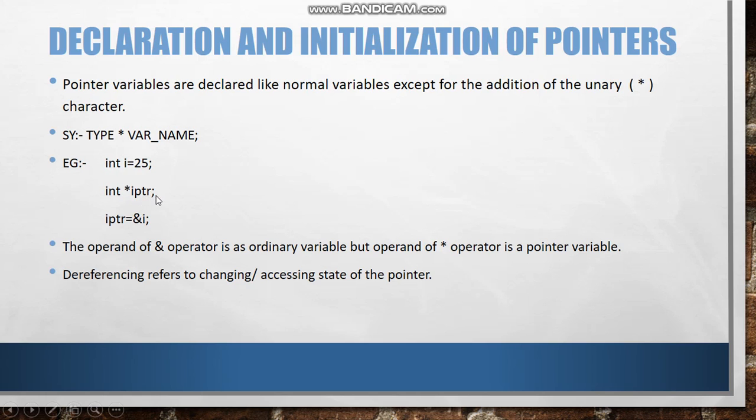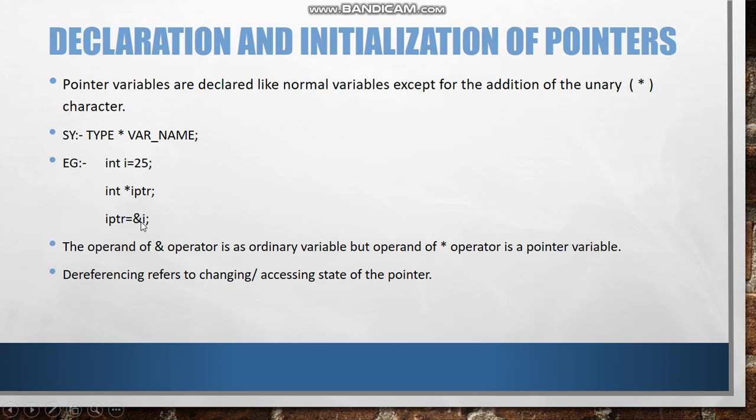This is a random name given, you can give any name, but you have to remember to give the asterisk sign to make it a pointer. Now if I want to store the address of the variable I into the pointer, then I will write this ampersand sign. This is an AND sign, usually we write it for AND, but here we call it an ampersand sign.